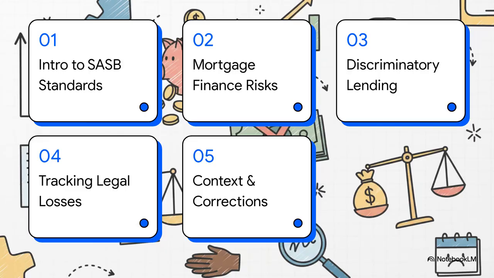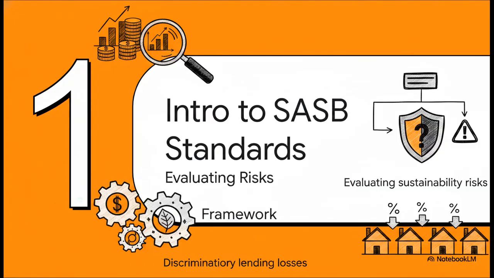We'll start with a quick intro to SASB standards, look at the big risks in mortgage finance, zero in on the specific risk of discriminatory lending, figure out exactly how to track those legal monetary losses, and finally, wrap up with how to disclose the context and corrections. Let's get into it. Part 1.